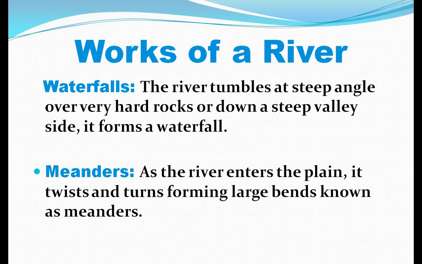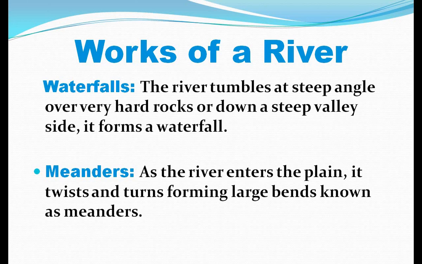As the rivers enter the plains, they twist and turn forming large bends known as meanders. This type of landform is formed in the middle course or middle stage of the river, which is also known as the plain stage. In this stage the slope is not as steep as in the upper course, so the speed of the river's water gradually slows down. At this stage the river does its depositional work also, depositing the loads carried from the upper course on the banks all along its course.